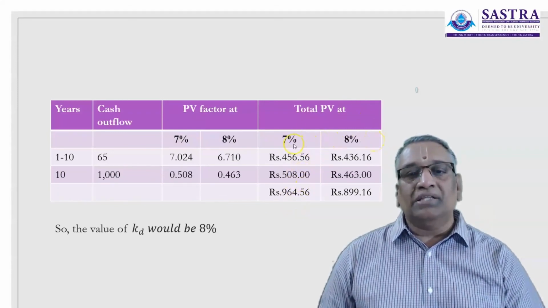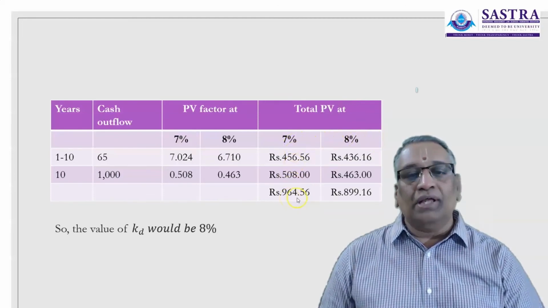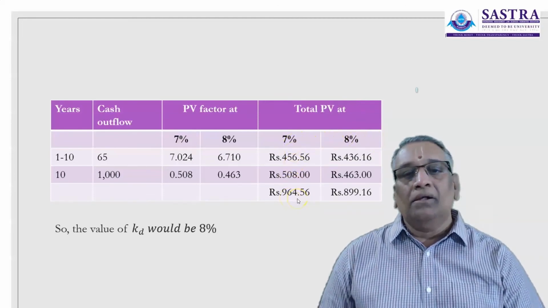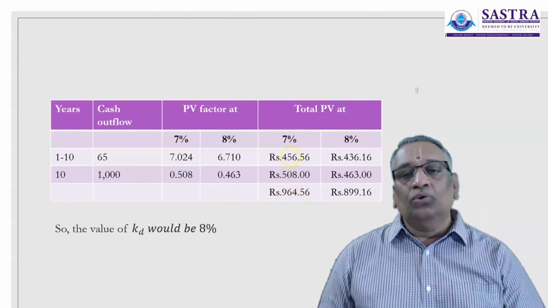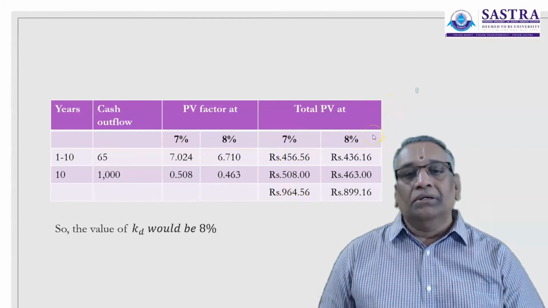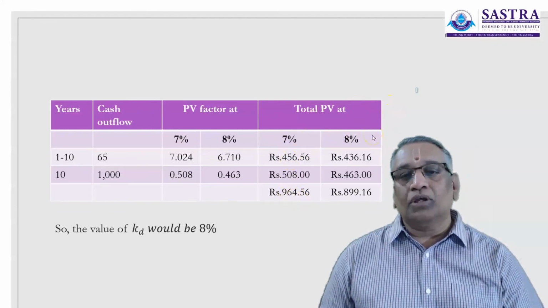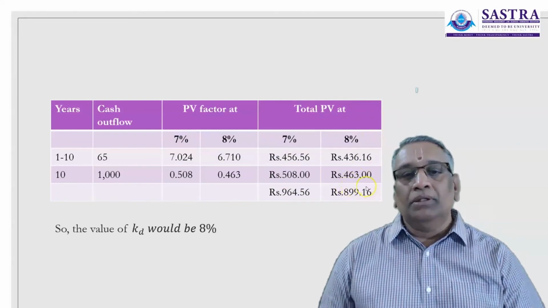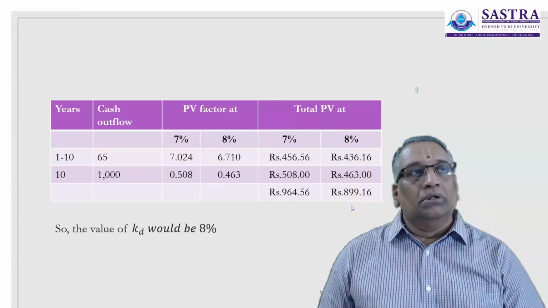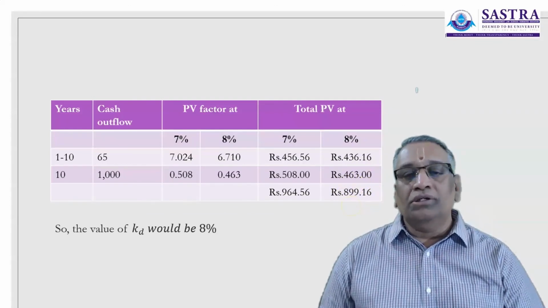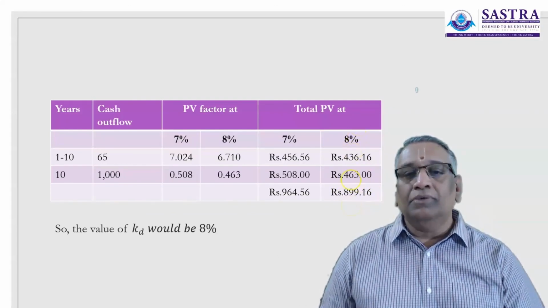Suppose at 7% it is 964, it exceeds by rupees 64. In that case, you need to go to the next higher interest rate. By doing so, the present value becomes 899, and the proceeds are 900, and the net present value becomes 0.